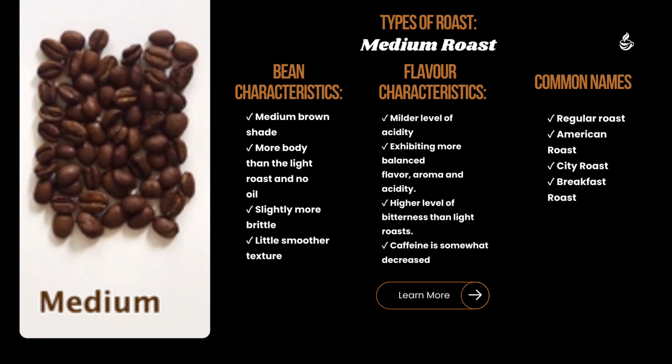Number 2 is medium roast. The bean characteristics of medium roast are medium brown shade, more body than the light roast, and no oil, slightly more brittle, and a little smoother texture.